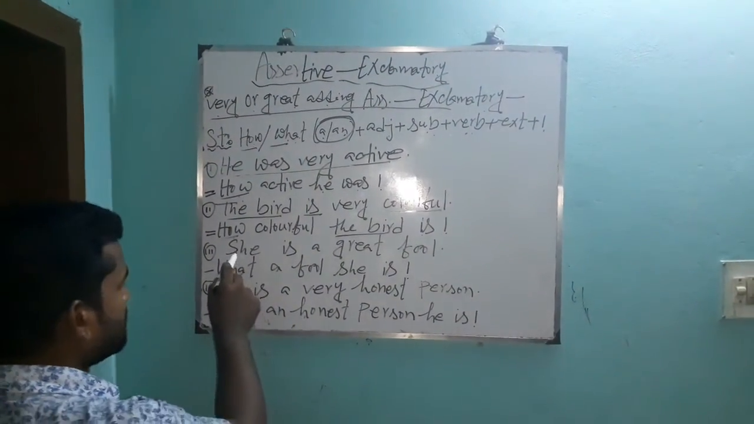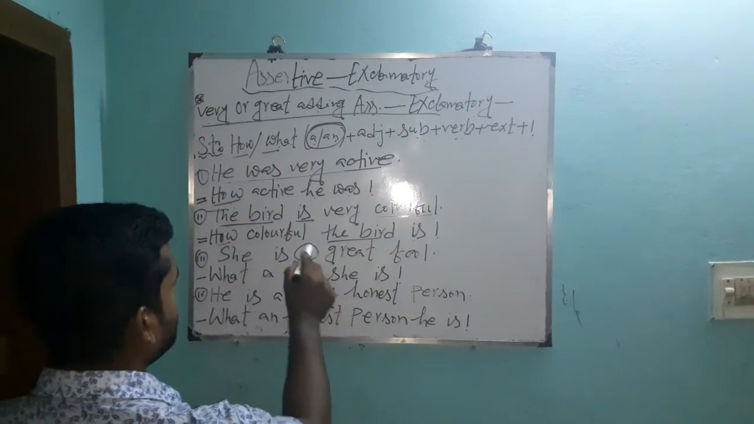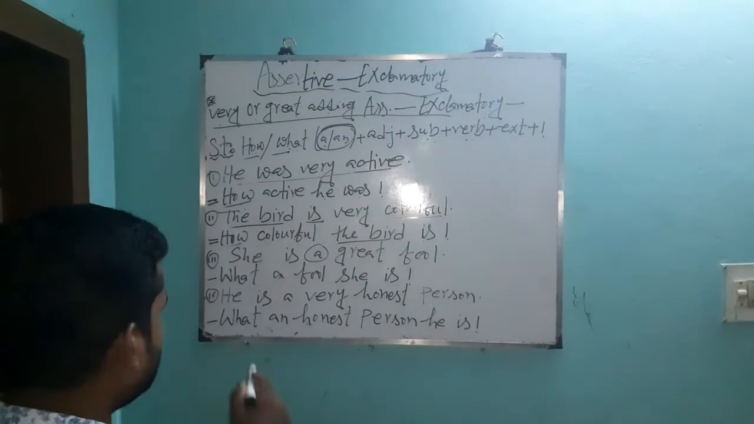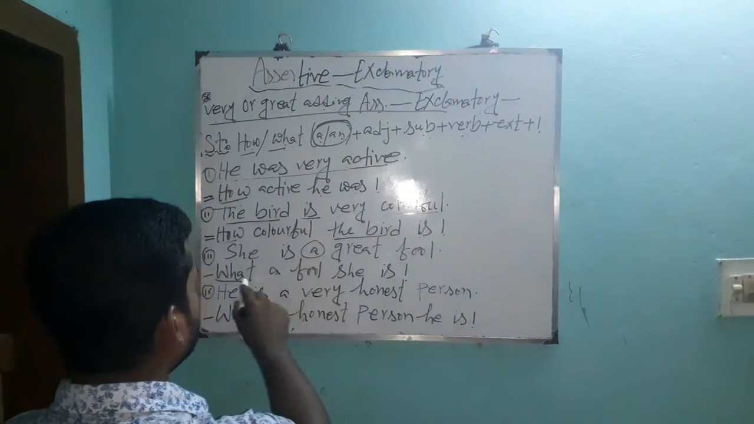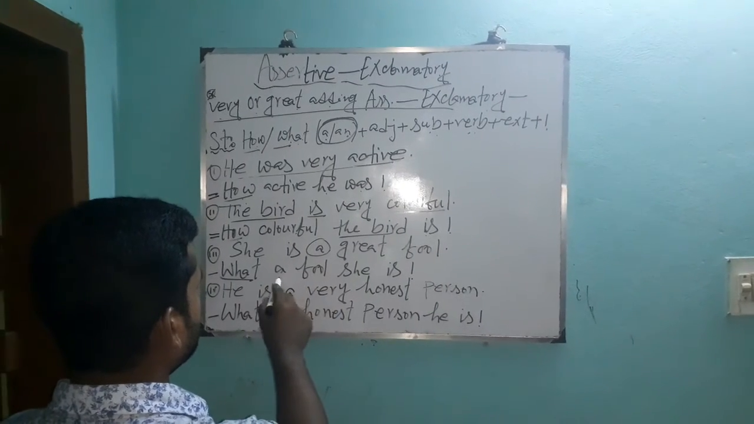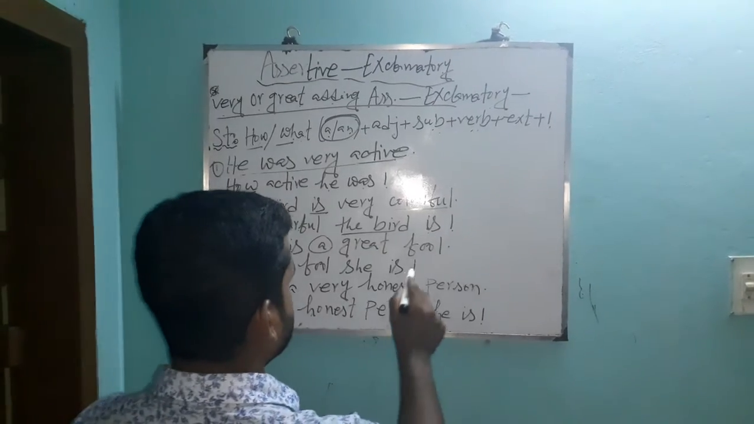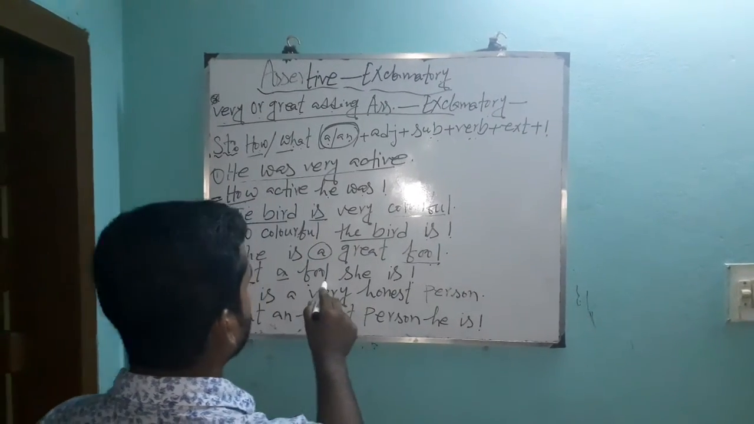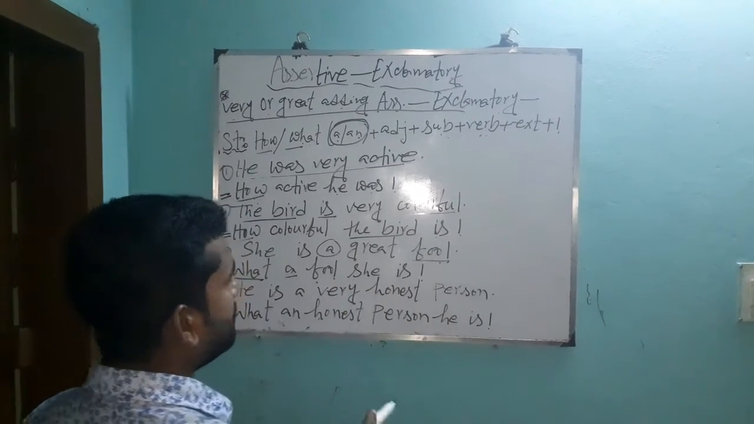Next example. She is grateful. In this sentence, there is a, that means article here. So we have to use what. So you write down here what. And then after what, you should use article. So you write down here a. After it, what is adjective here? Grateful. You write down it, grateful. Subject is she. Verb is, exclamation mark.